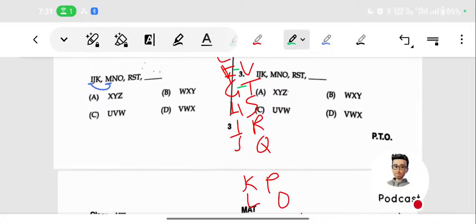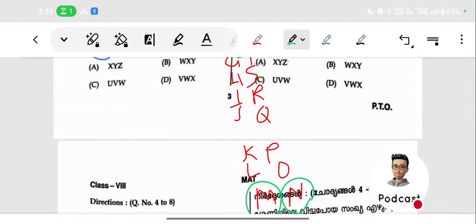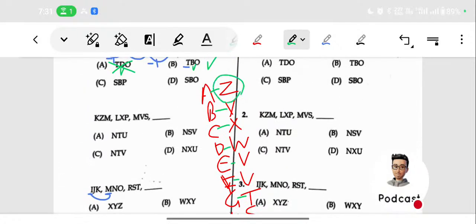So you write like this till M in the first line. Then starting from N, just go upward, so that you end up here. In a similar position to A, there will be Z. So this is the order.